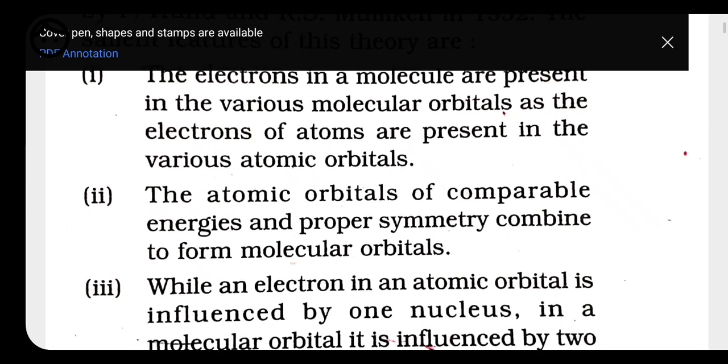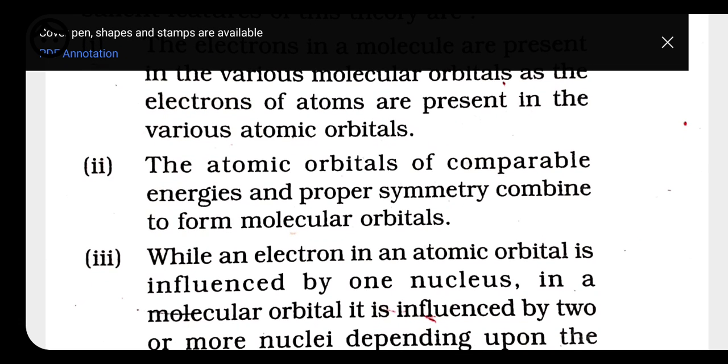Second, atomic orbitals of comparable energy and proper symmetry combine to form molecular orbitals. Whenever we talk about the combination of two atomic orbitals, they can combine to form a molecular orbital only if they have comparable energy and proper orientation. Like 1s can combine with 1s only and not with 2s, because of the energy difference between 1s and 2s.